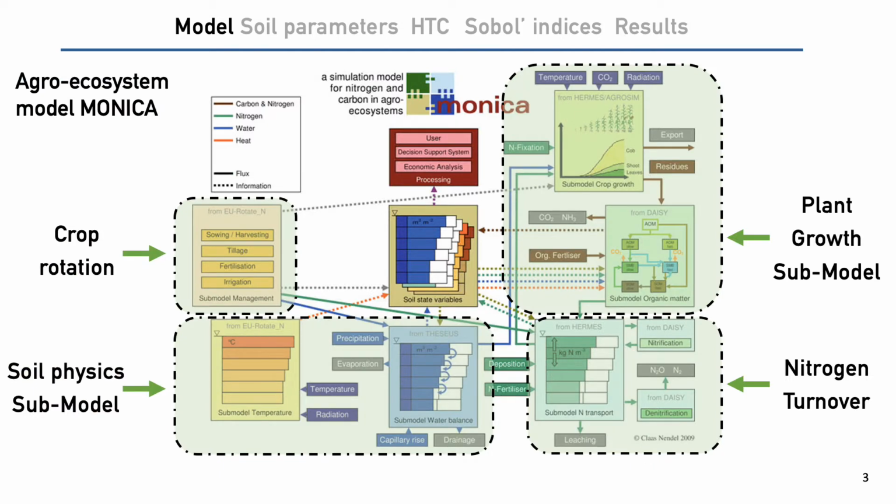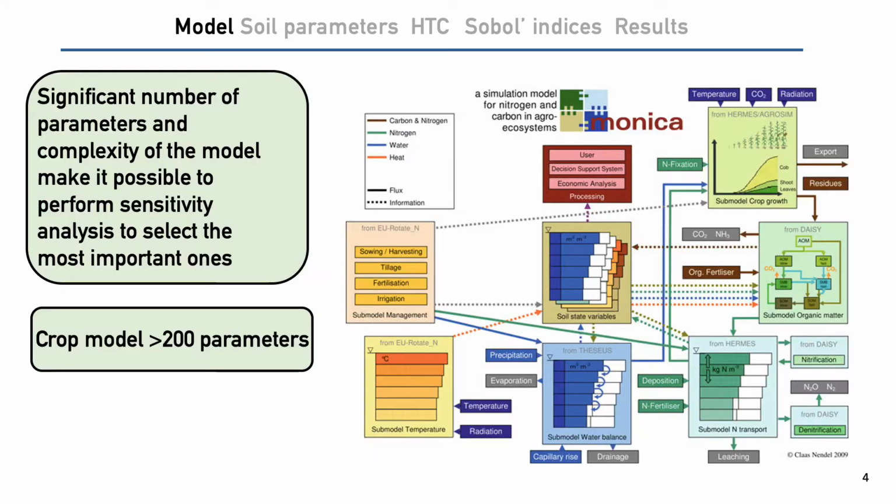We have analyzed the performance of the Monica model. This is an agro-system model consisting of submodels such as plant growth model, nitrogen cycle model, crop rotation model, and soil physics model. The significant number of parameters and complexity of the model make it possible to perform sensitivity analysis to select the most important ones. In the Monica model there are more than 200 parameters.